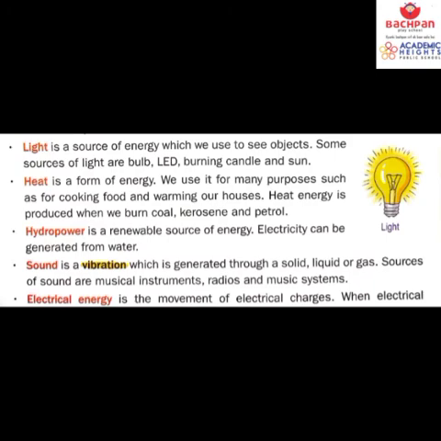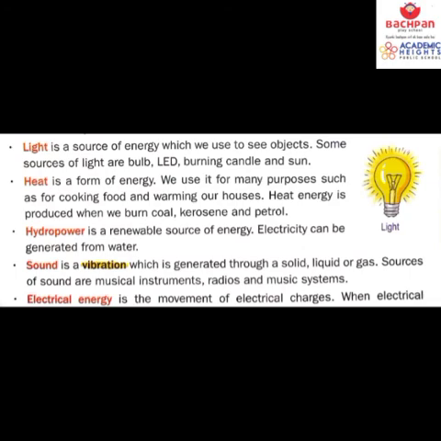Now, dear students, we have a party at home, and one party that is going to be banging out is not without a sound, the sound of music. So from where do we get the sound of music? The vibrations that we have. So this is due to the sound energy.